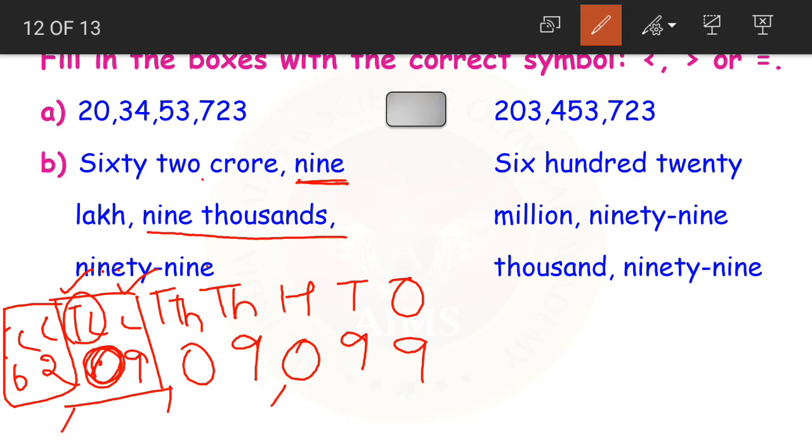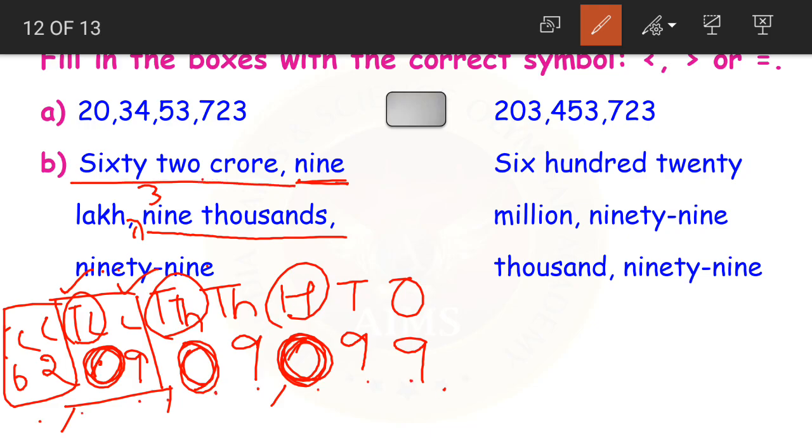Let me put the commas here. So we placed zeros, no numbers for 10,000 and hundreds place. Is there any number here like 300 or 400? No, right? So in hundreds place we'll write 0. Now what number did we get, children? We got 62,09,09,099. 62 crores 9 lakhs 9,099.